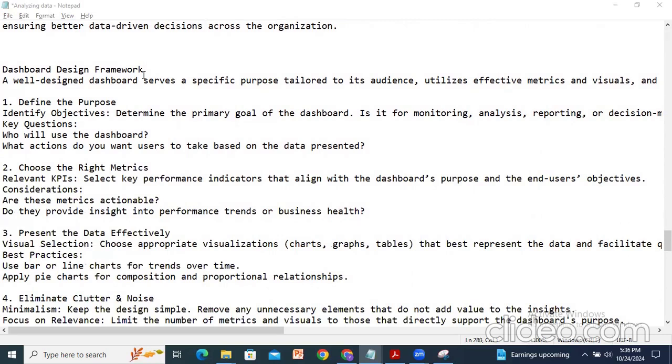Is your dashboard for monitoring, reporting, or decision making? Tailor your visuals to the goals. So that is to define the purpose and choose the right metrics. Right metrics means pick the KPIs, key performance indicators that align with user needs and focus on actionable insights. That is the main thing.